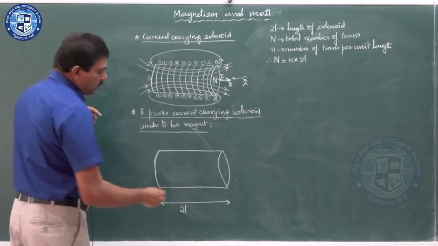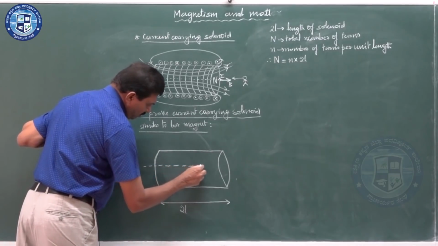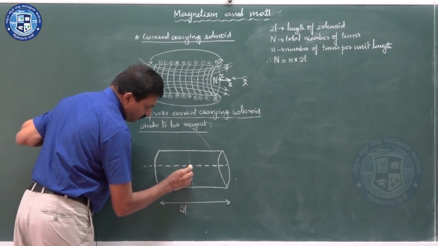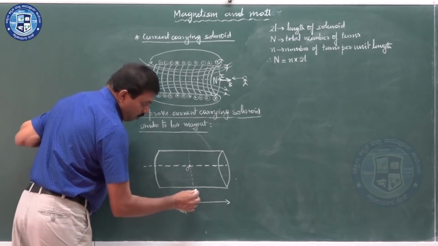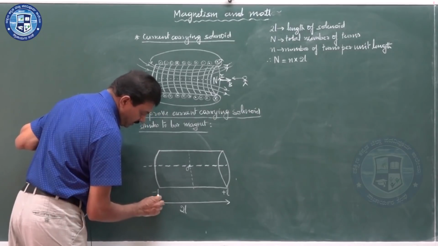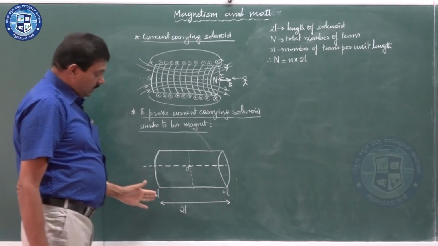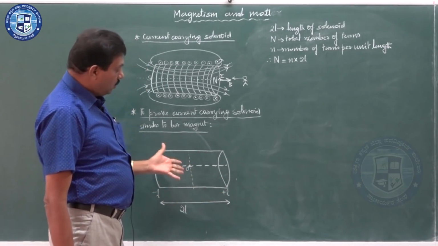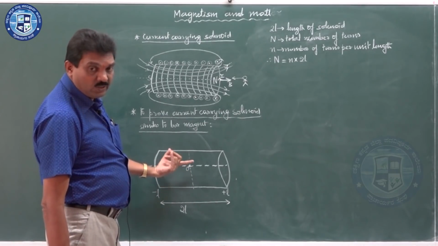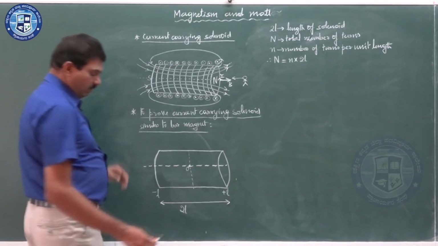Now, how I am arranging this 2L, you see, this is very important. We are taking the center of the solenoid as O. From O, I am taking plus L and minus L here. Minus L to the left side, plus L to the right side. That is how this 2L has been arranged. So you can easily identify that we are now going to the Cartesian form. So it is very easy to understand if you apply the Cartesian form.